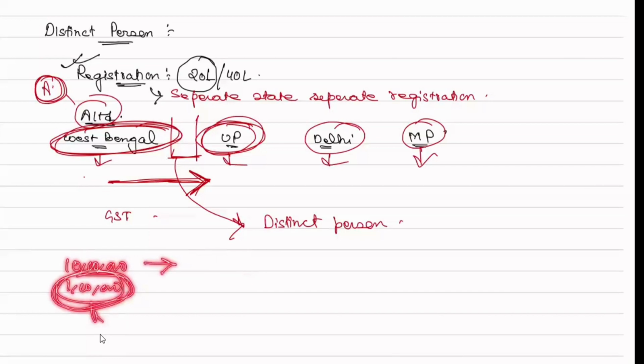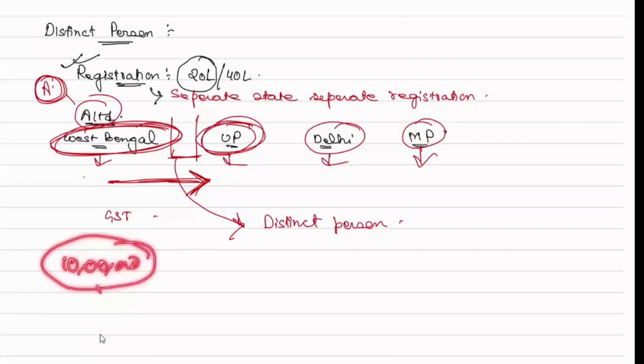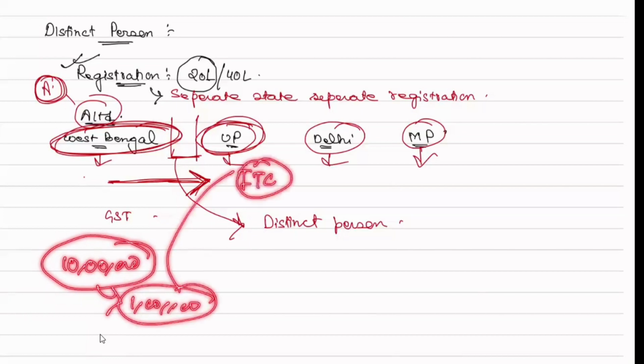The West Bengal department will deposit it to the government, correct? And it will be shown to Uttar Pradesh. Uttar Pradesh will show that as a purchase, because they are assuming it to be a supply, correct? So for the Uttar Pradesh department this is a purchase, and this 1 lakh he has paid as tax. So he will take ITC of it, and on its outward supply he will take the credit.